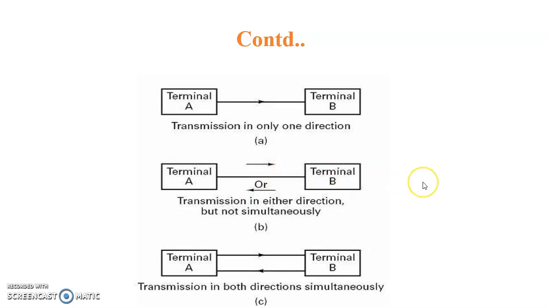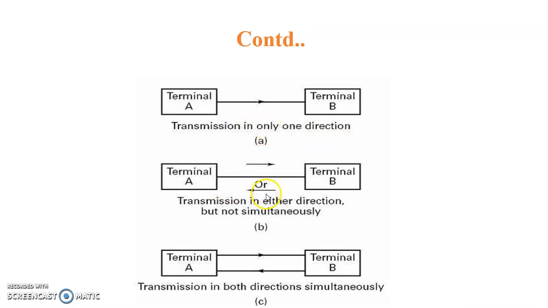Diagrammatically they are also shown in front of you. This is sender, this is receiver, this is sender, receiver, sender, receiver. This is simplex, this is half duplex, and this is full duplex. In simplex, communication is only in one direction. You can see that the arrow is only from A to B side. So B cannot communicate with A. The transmission is only in one direction.